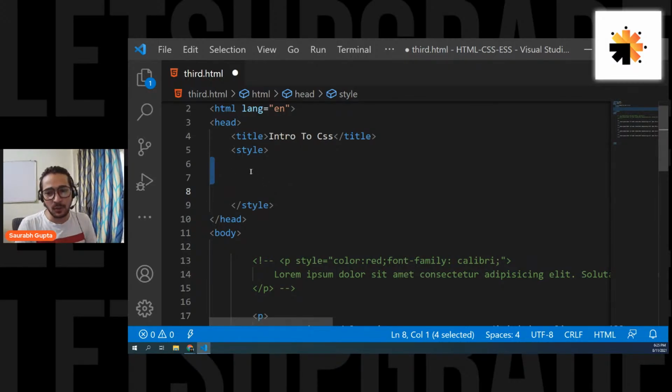But now there's one more problem. When I wrote the style attribute in the tag, I was clear that I wanted to apply that style to that particular p tag. So when I use the style attribute, I'm sure that that particular style will be applied to that tag.